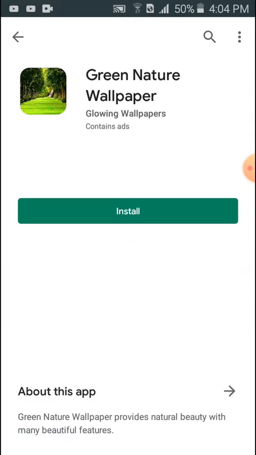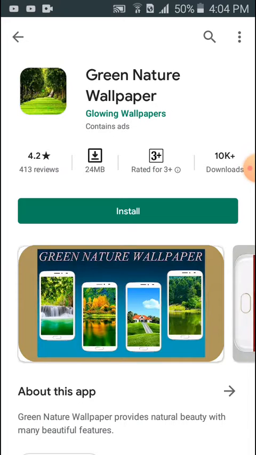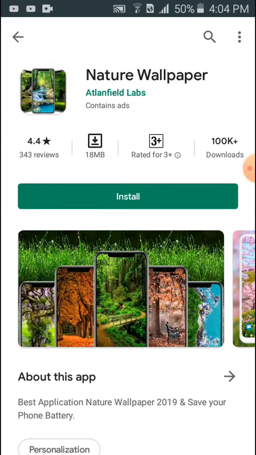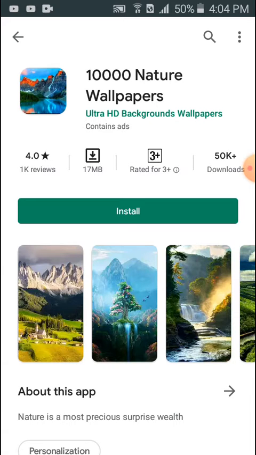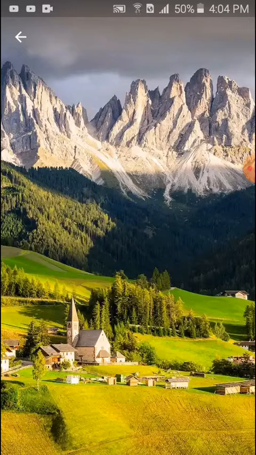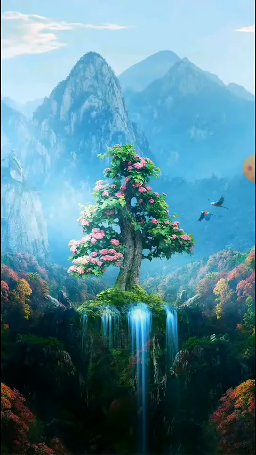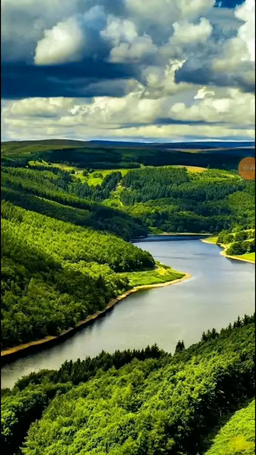Okay. Next is green wallpaper. Okay, we didn't see that. Okay. We have done this and didn't see this. Oh wow! See guys, that's wonderful. So guys, see how beautiful this is? These nature wallpapers, and I like them.